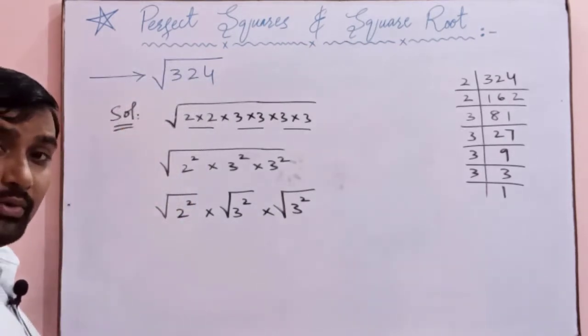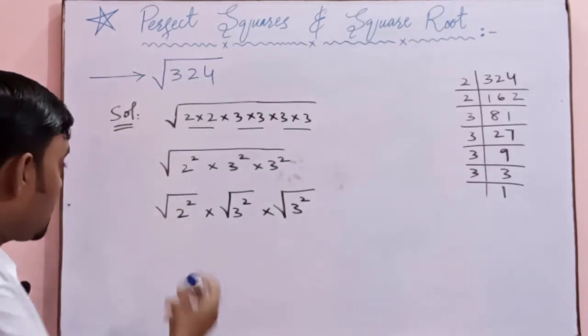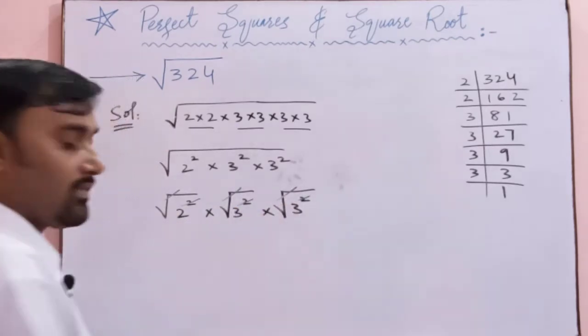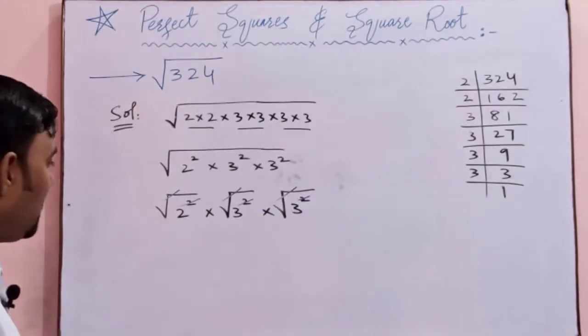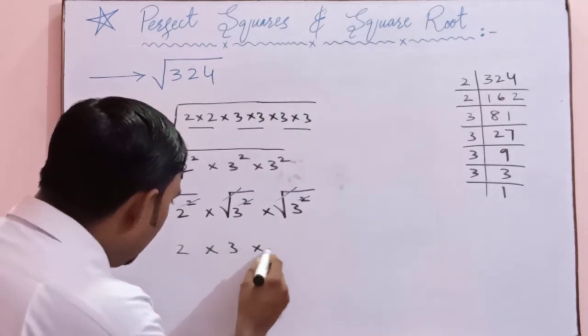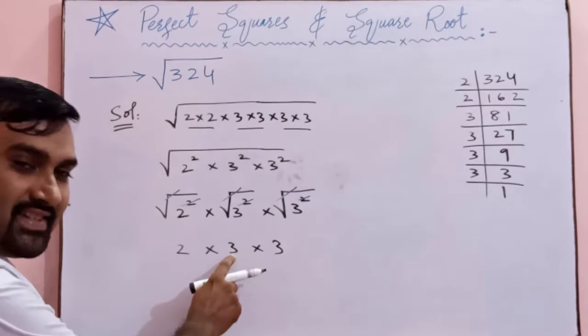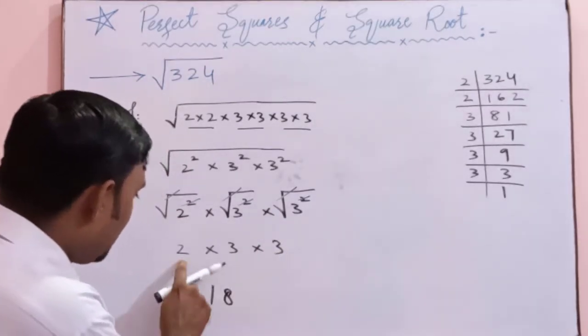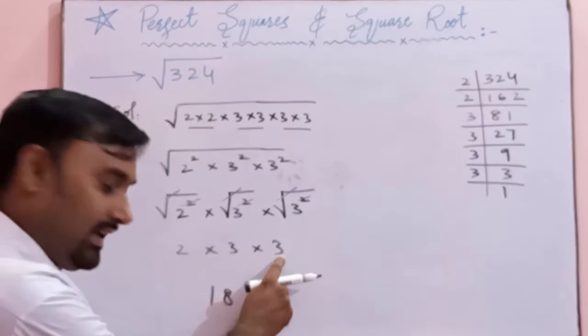Now you can cancel out square with square root. I have cancelled it out. Now the result will be 2 multiplied by 3 multiplied by 3. 2 threes are 6 and 6 threes are 18.